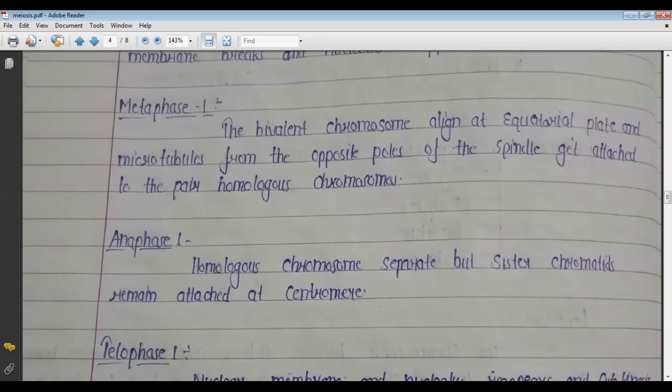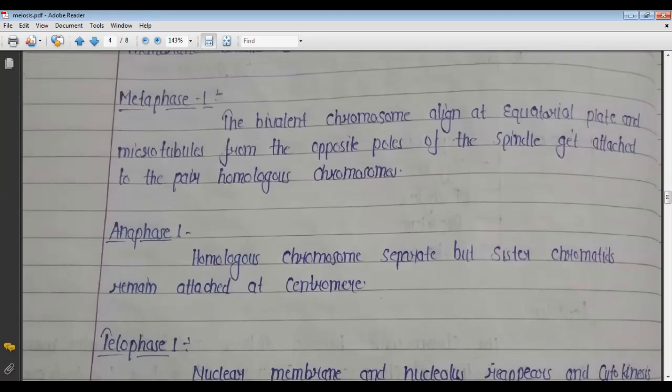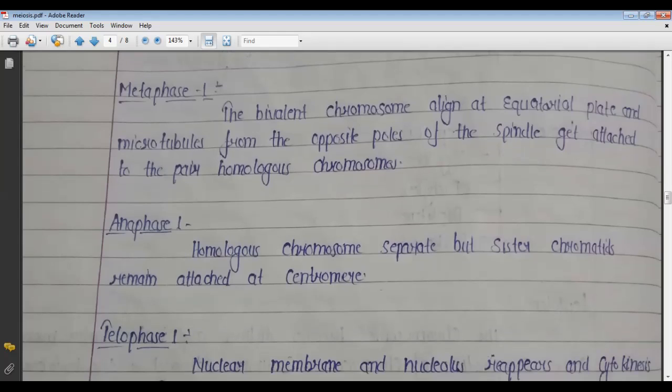Now come to metaphase 1. In the metaphase 1 stage, the bivalent chromosomes align at the equatorial plate, and the microtubules from the centrosome go to opposite poles, and the spindle fibers get attached to the paired homologous chromosomes.